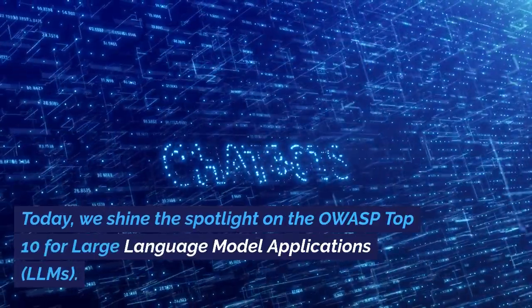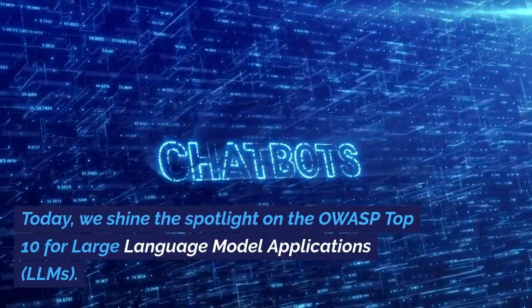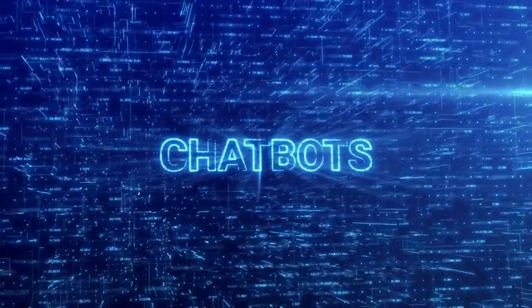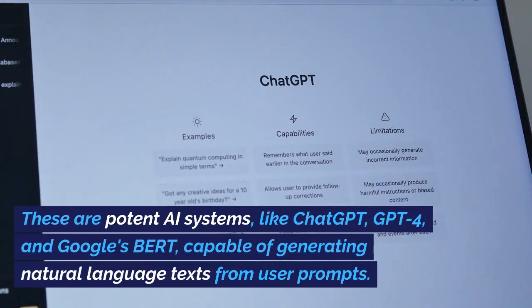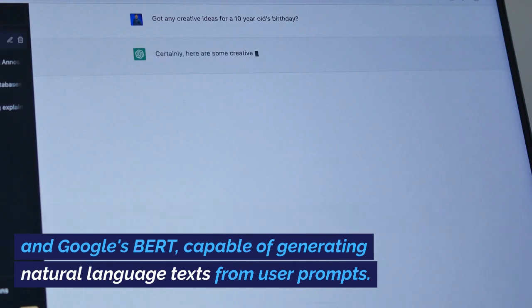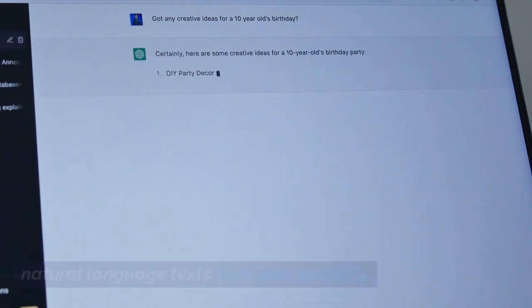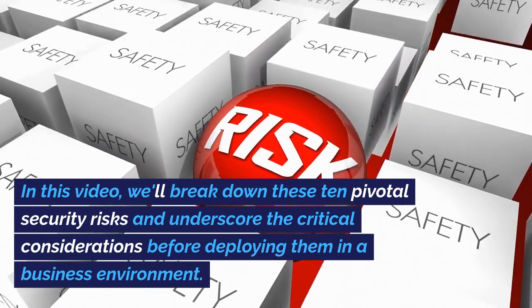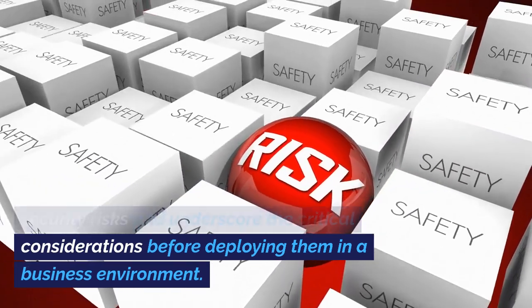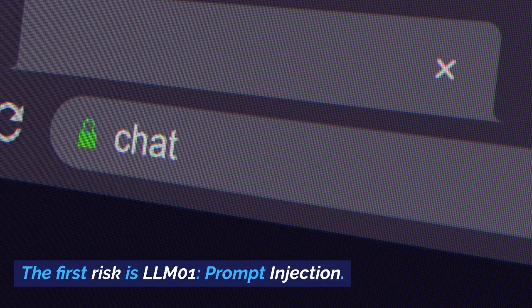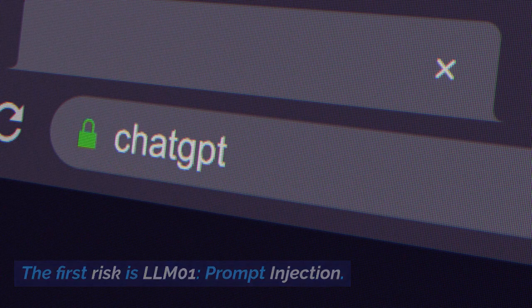Today, we shine the spotlight on the OWASP Top 10 for Large Language Model Applications, LLMs. These are potent AI systems, like ChatGPT, GPT-4, and Google's BERT, capable of generating natural language texts from user prompts. In this video, we'll break down these 10 pivotal security risks and underscore the critical considerations before deploying them in a business environment. The first risk is LLM-01, prompt injection.